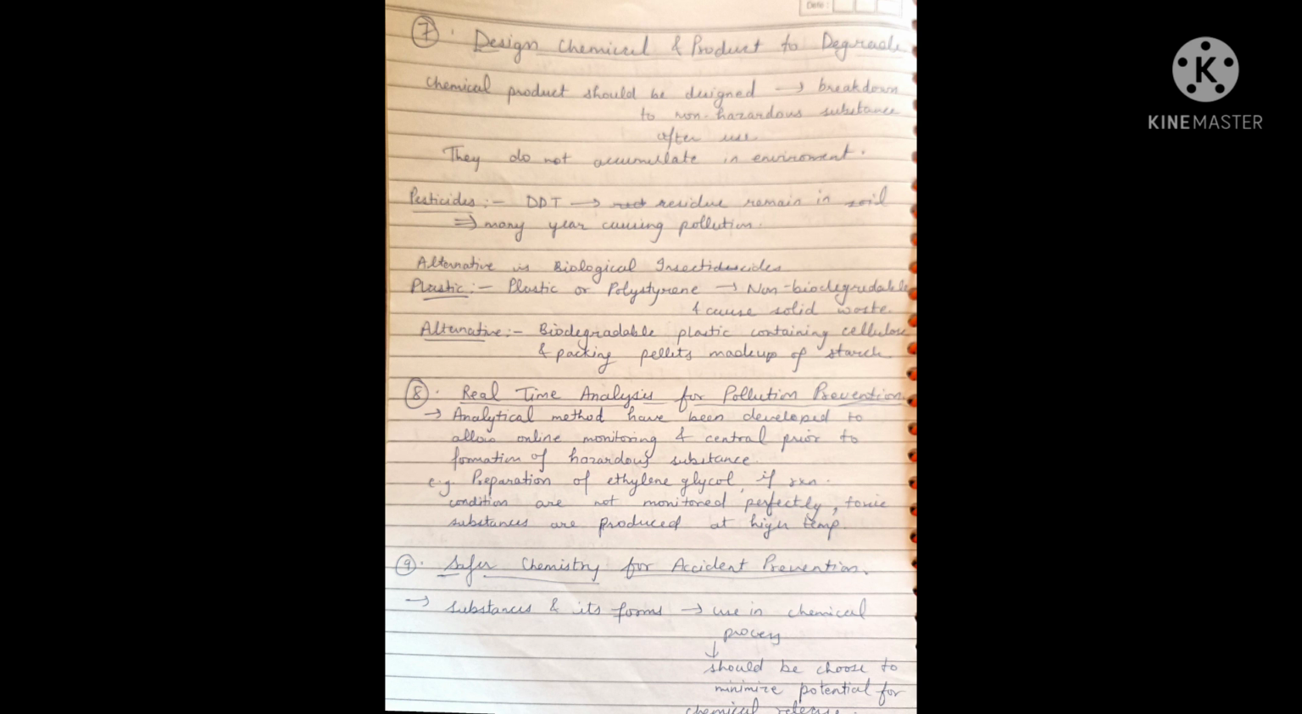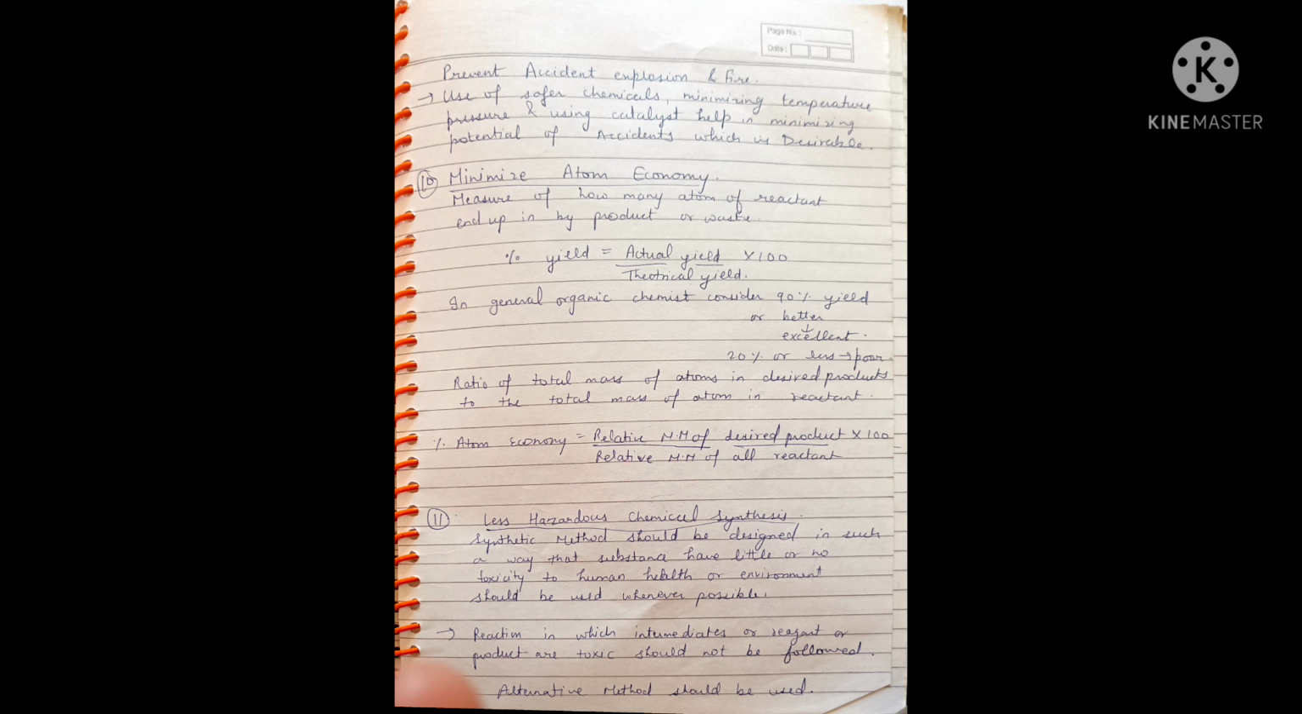And the next principle is safer chemistry for accident prevention. Substances and their forms used in chemical processes should be chosen to minimize potential for chemical release, prevent accident, explosion and fire, and use safer chemicals. Minimizing temperature, pressure and using catalyst help in minimizing potential of accident, which is desirable.